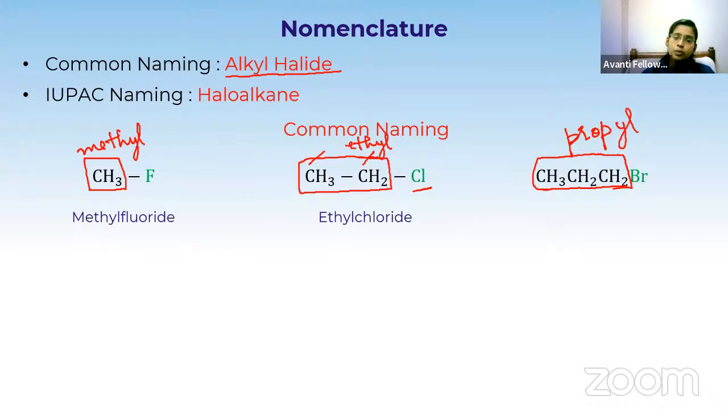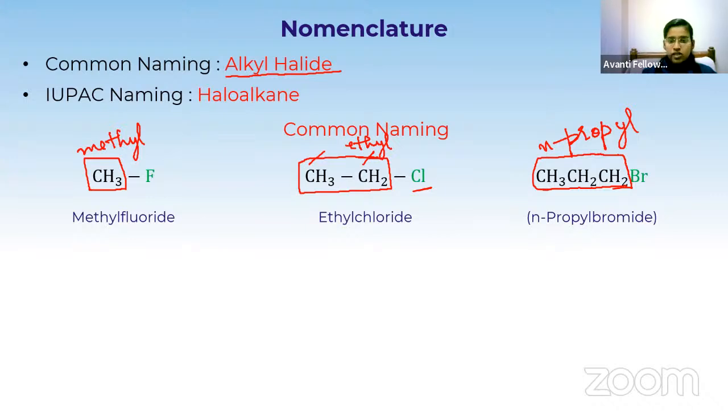One is N-propyl and the other one is isopropyl. N-propyl means normal propyl. Normal means all the 3 carbons will be in the straight chain manner. This propyl is called N-propyl and the halogen is bromine. So it is N-propyl bromide.